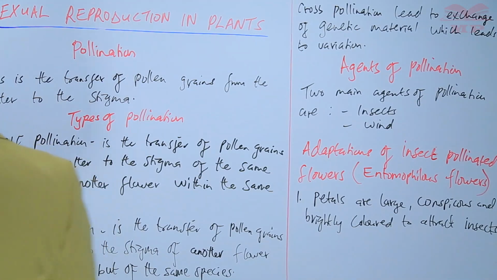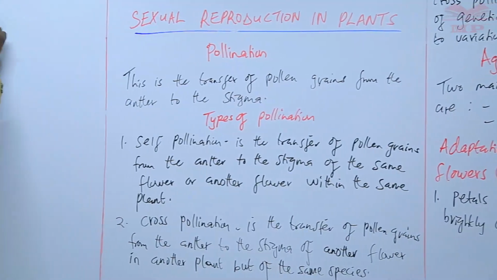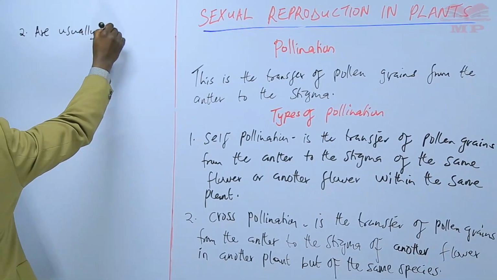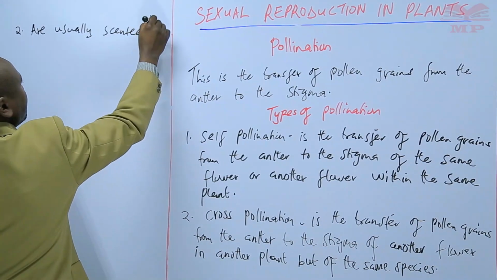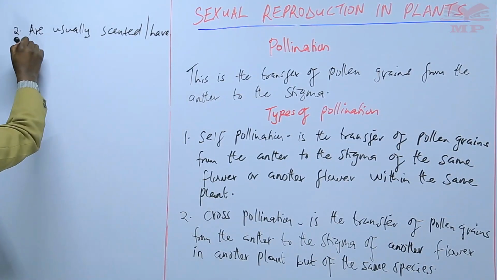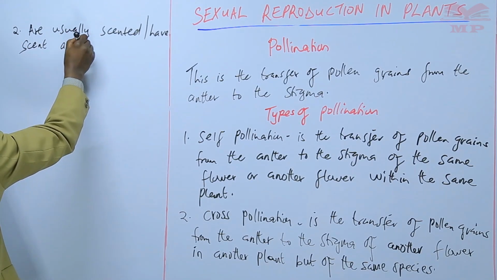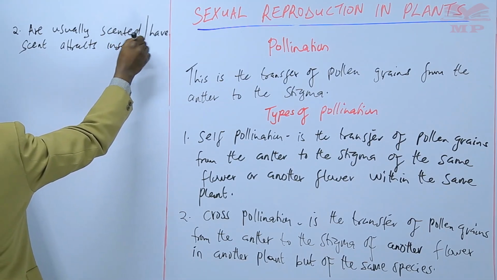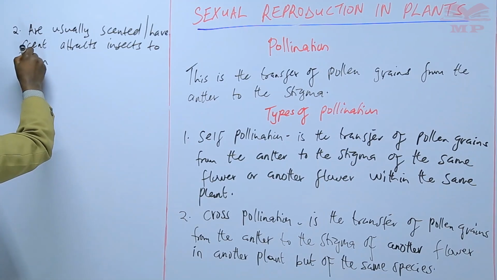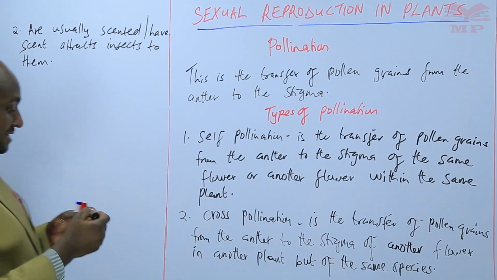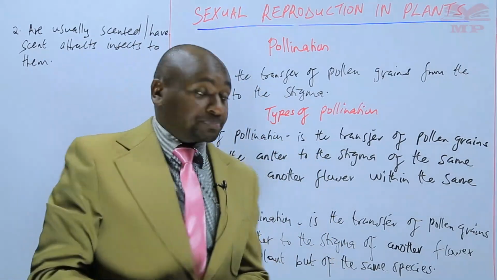Number two is that they are usually scented. That is, they have scent that attracts insects to them. So the insects are attracted also by the scent that is produced by these flowers.